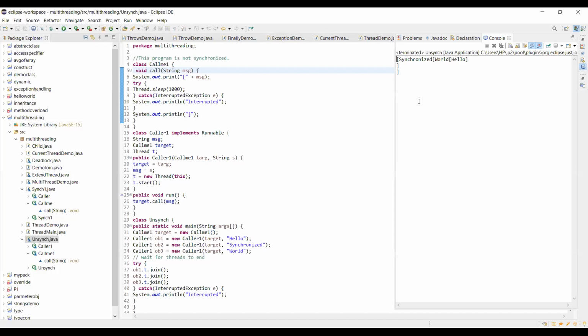Are you seeing the output? Yes or no? Yes, sir. What is happening inside the output? Here all the outputs have been combined, and there is no synchronization because all the threads are being executed in parallel. Okay, any doubts in this program? Any line you want to get clarification?